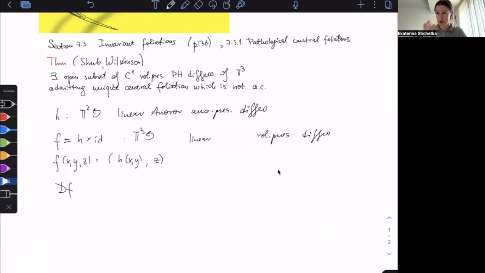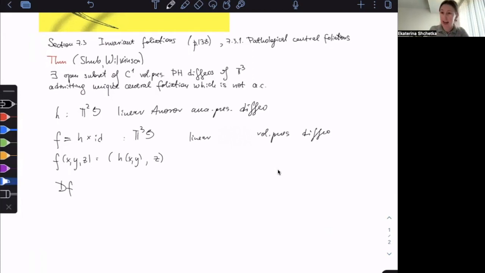So dF has 3 directions, which are stable, unstable, and neutral. The stable and unstable directions we have from the fact that H is Anosov, right? So dF acting on E^s, let me fix notation, is lambda, where lambda is an eigenvalue of matrix H or matrix F as well.